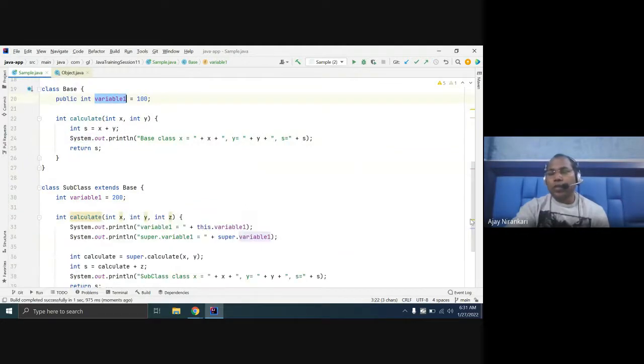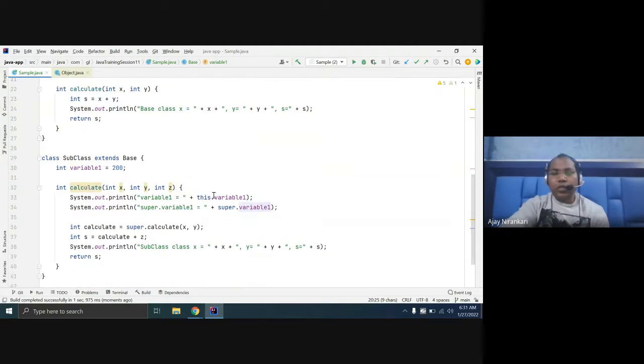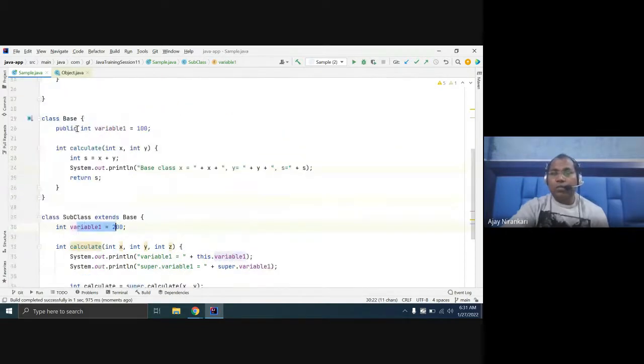So this and super, these two keywords Java offers to help developers. While writing code, your intention might be printing this value or that value. Due to the same name, the compiler always gives preference to one, but you want the other.